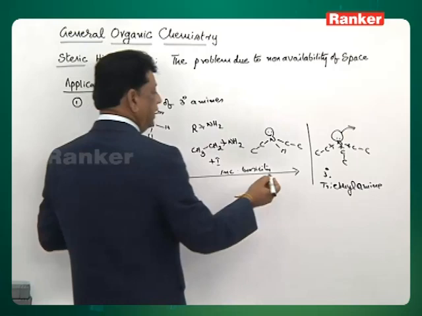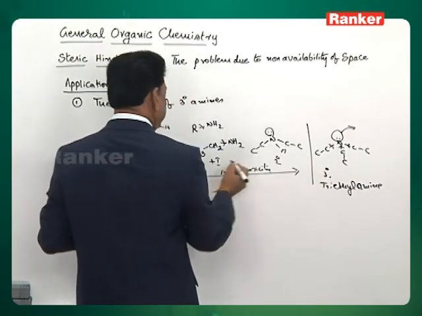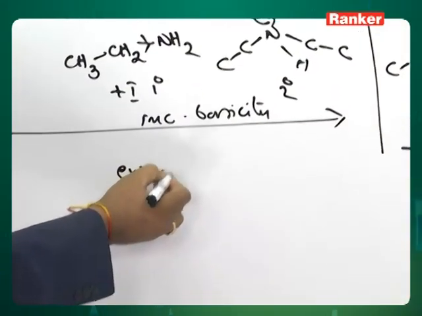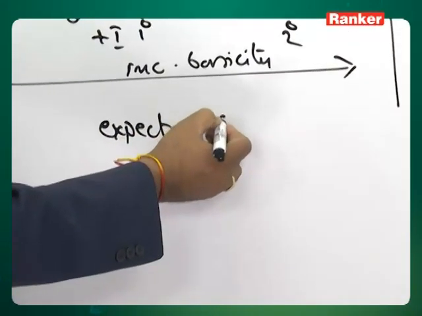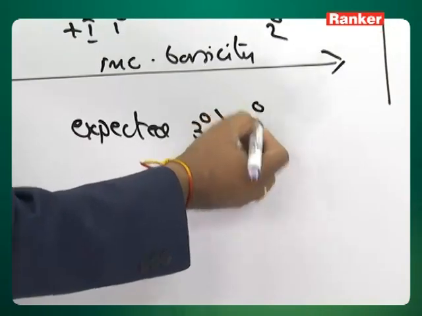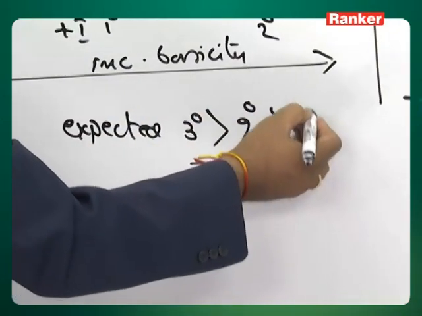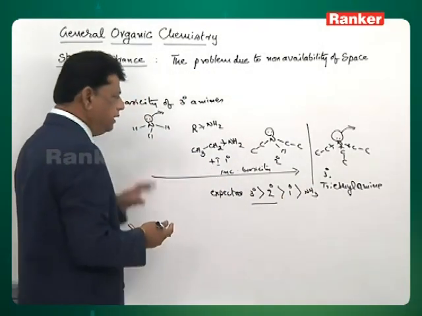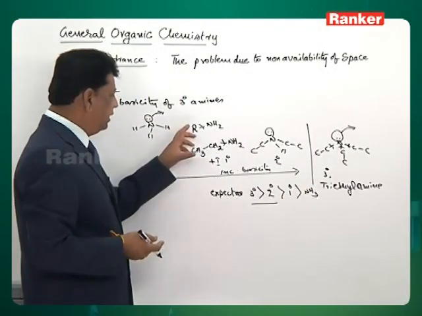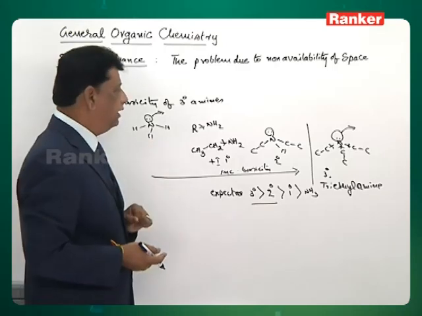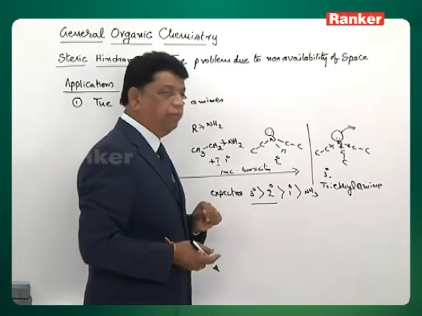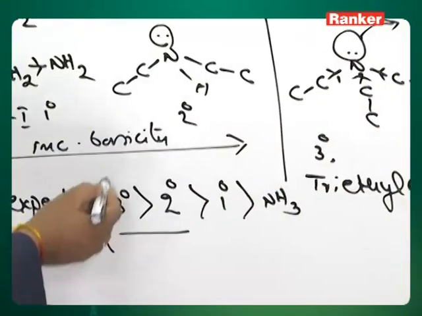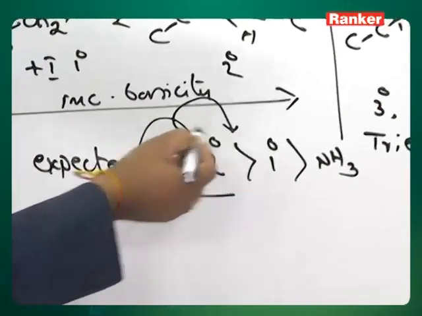If I grade like this, this is 3 degree, this is 2 degree, this is 1 degree. So the expected order is: 3 degree should be more basic than 2 degree, than 1 degree, than ordinary ammonia. This is what is expected. But in this particular case, when R is ethyl, it is found that the 3 degree is less basic than the 2 degree.